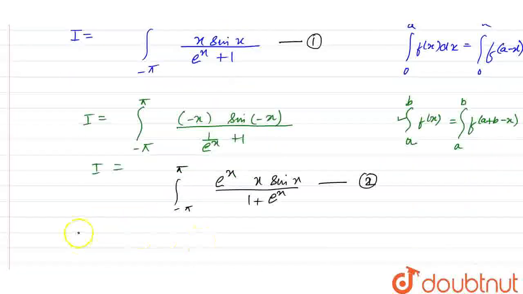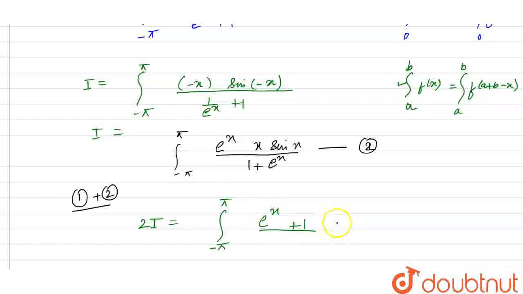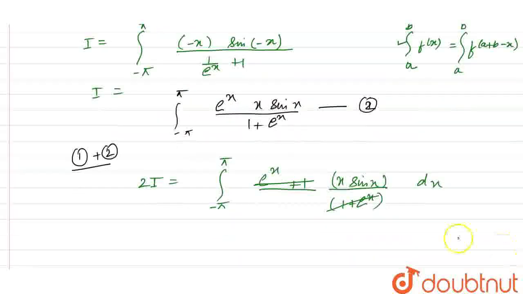On adding 1 and 2, we have I plus I, which is 2I, equal to the integral from minus pi to pi of x sine x over e raised to power x plus 1 plus x sine x over 1 plus e raised to power x. So these terms will cancel out with respect to dx here.